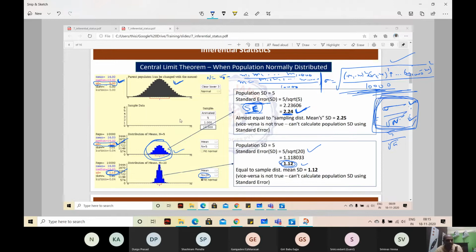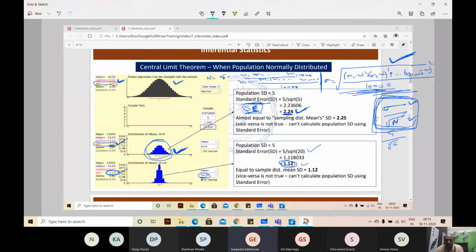You can calculate the standard deviation of the sampling distribution of means, right? How can you calculate it? This way, the original way. Do you agree?